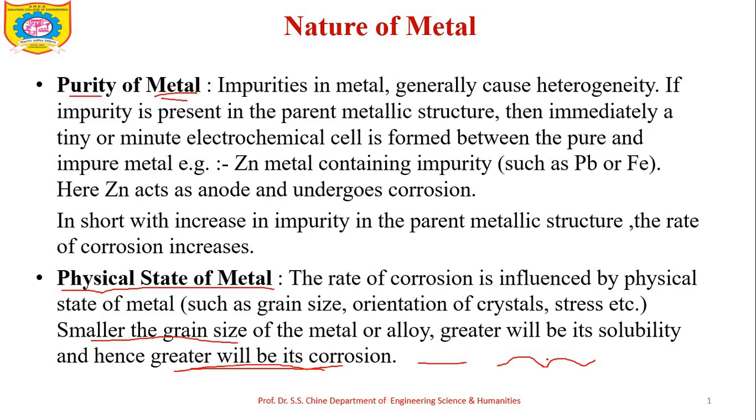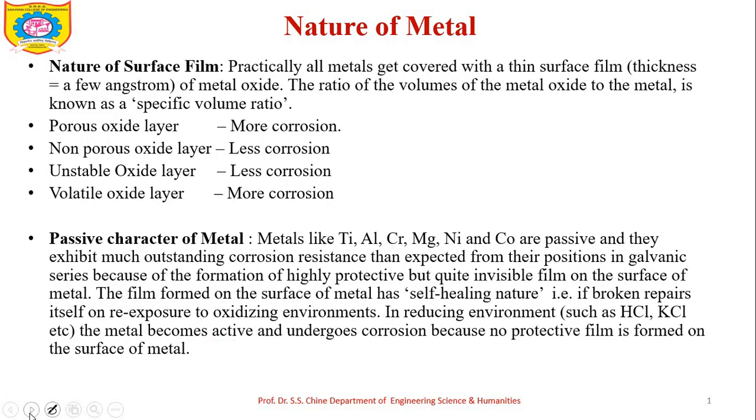But if it is uneven, then there is a difference in the concentration of oxygen. So, there is a differential aeration principle and it will increase the rate of corrosion. So, as the unevenness of the surface increases, the rate of corrosion increases, and as the grain size decreases, the rate of corrosion increases.